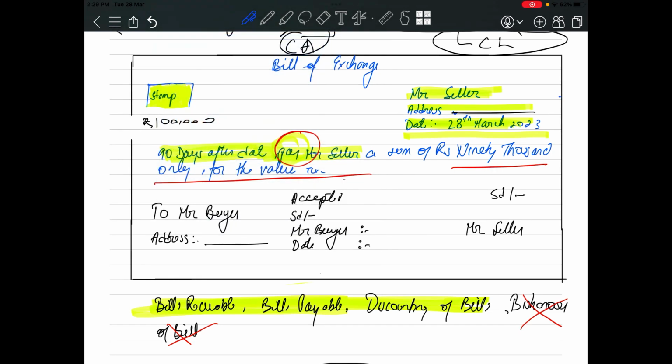What does this bill of exchange tell us? That Mr. Seller has made a bill of exchange wherein he has written that 90 days after date, pay Mr. Seller a sum of rupees 90,000. Now, who will pay rupees 90,000 after 90 days? Mr. Buyer will pay to Mr. Seller. See, this bill has been drawn on Mr. Buyer.